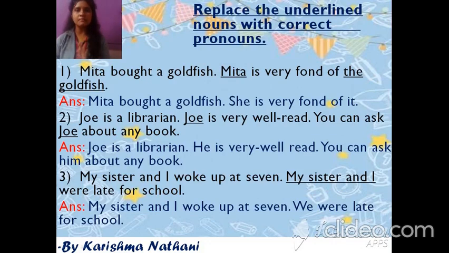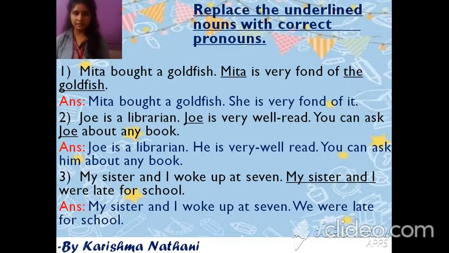First one is Meeta bought a goldfish. Meeta is very fond of the goldfish. Here you can see the noun Meeta used 2 times and the noun goldfish is also used 2 times. So we have to put pronoun instead of them. In one sentence we cannot use same noun 2 times. So we have to put pronoun for them. Answer is Meeta bought a goldfish. She is very fond of it. She, which is used for Meeta, and it is used for the goldfish.